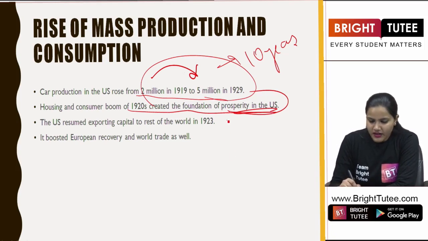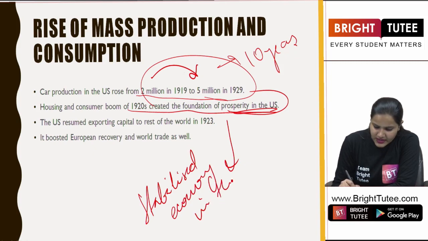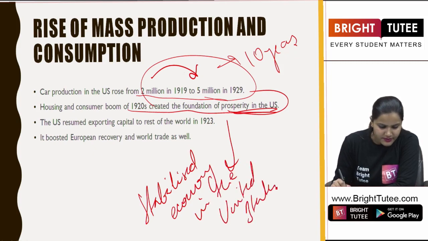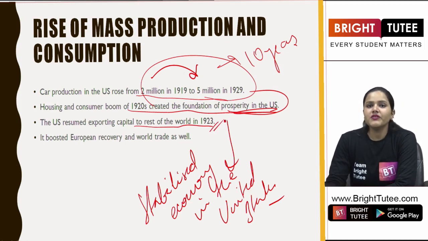So what are we seeing here? We see a stabilized economy in the United States right after the First World War. Now the US resumed exporting capital to the rest of the world in 1923. So after the First World War, what are we seeing?